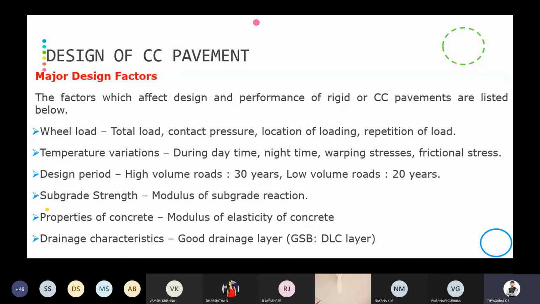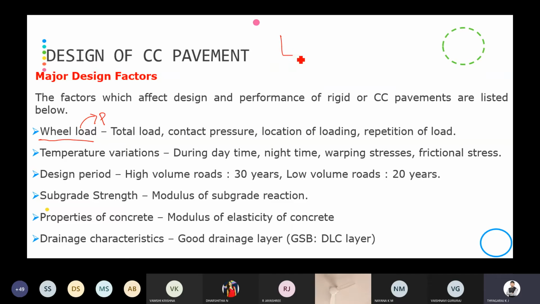So today we will be seeing the major design factors used in the design of rigid pavement. The various design factors considered are, first, wheel load, which will be indicated as P. As we all know, wheel load means the load coming from the wheel of the vehicle.